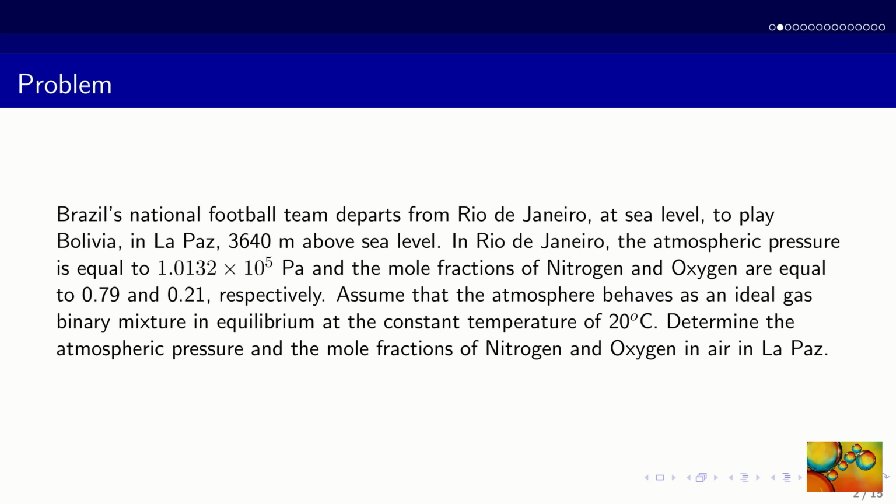We will consider that the atmosphere behaves as an ideal gas binary mixture in equilibrium at the constant temperature of 20 degrees Celsius. The goal of this problem is to find the atmospheric pressure and the mole fractions of nitrogen and oxygen in air in La Paz.